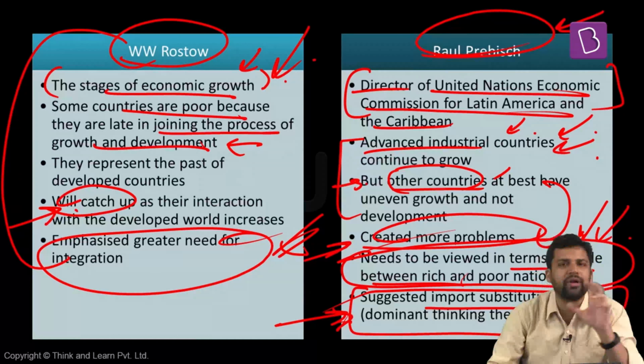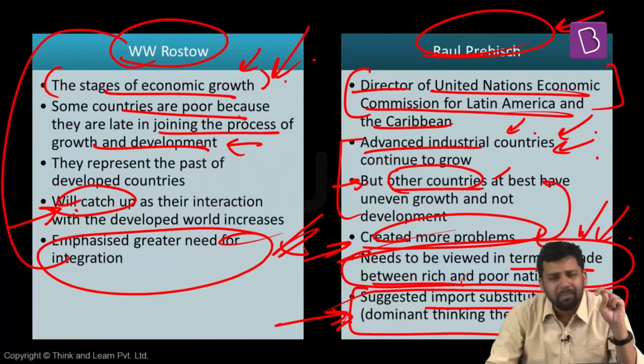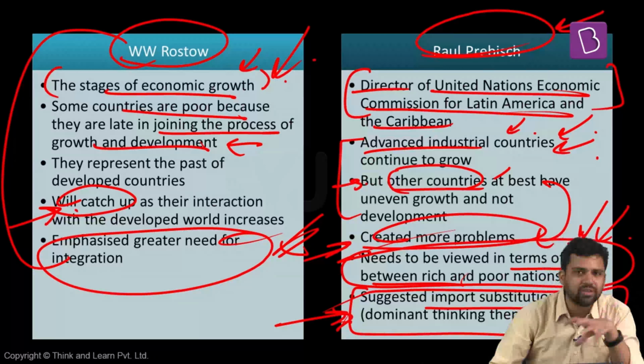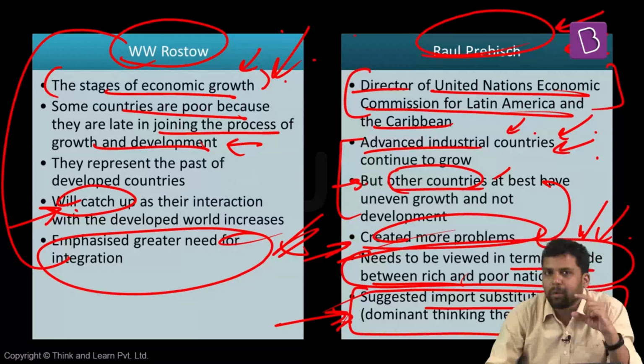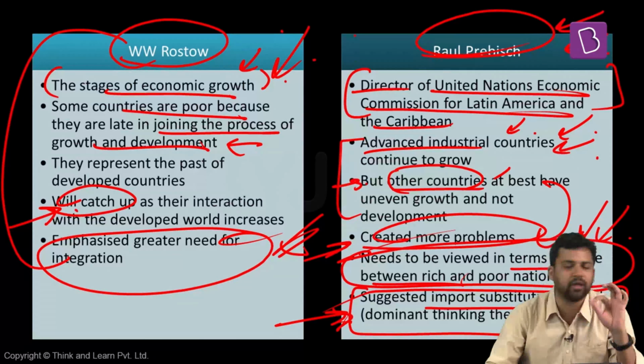And this also became the dominant thinking at that point of time, the 60s and 70s. In fact, in the 60s, it was primarily more important. But by the 70s, it was being observed that this model was also not working that properly. Then different theories emerged, suggesting that maybe we have to restructure these equations. The North-South dialogue was initiated after this point of time. So this is what Raul Prebisch feels about the different notions of development: why some countries are lagging behind, why some countries continue to prosper, and what can be done about it. So he's giving a suggestion.